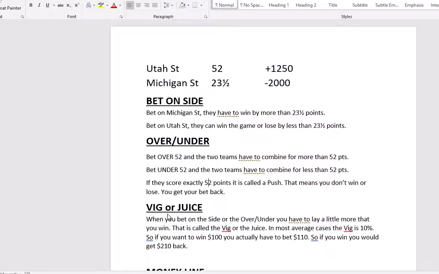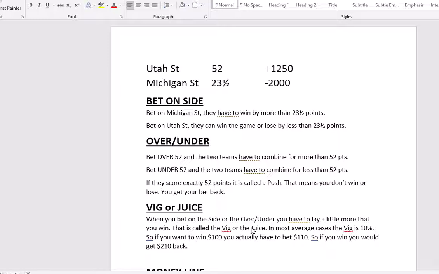Now, when it comes to Las Vegas betting, you also have to lay the vig or the juice. And what that means is you have to bet just a little bit more than what you're planning on winning back when you make your bet. And that's the reason why Las Vegas is as shiny and bright as it is. So whether you're betting on the side or the over-under, you lay that vig or juice.